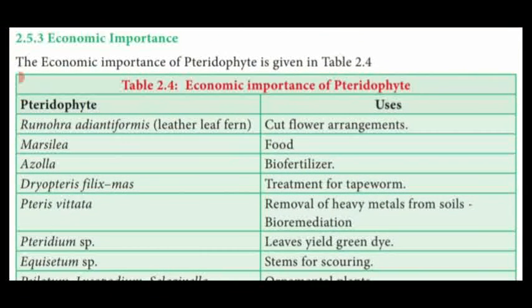Dear students, up to this we have seen the introductory part of pteridophytes, general characteristic features, classification of pteridophytes, different subdivisions of pteridophytes and their characteristic features, and economic importance of pteridophytes. Now, the next topic is the life cycle of one of the pteridophytic plants known as Selaginella. Selaginella belongs to the subdivision Lycopsida.